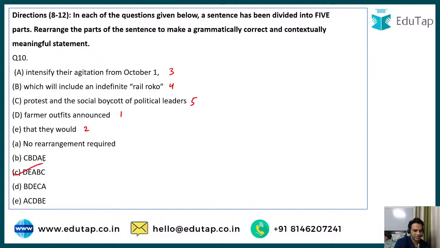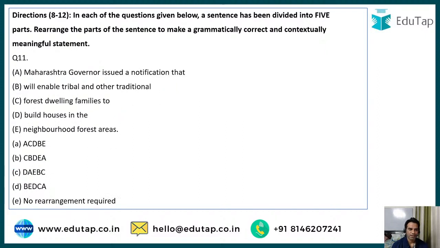Very well done, guys. So see, this is how you basically prepare in such a scenario. This will give you confidence to boost up your preparation, guys, and that is the purpose of this series. Now question number 11, guys, let's try to solve it. Again, rearrangement, and this is the last question for rearrangement. Let's try to solve it quickly.